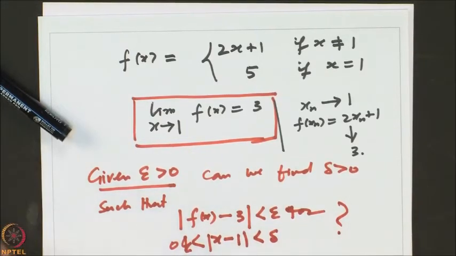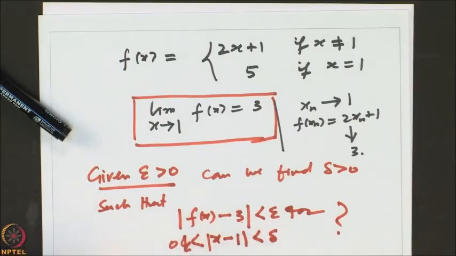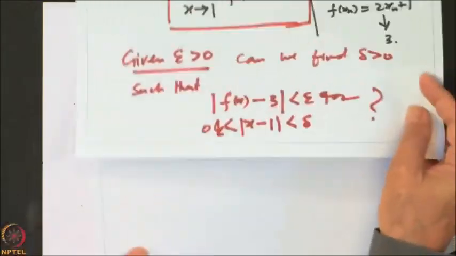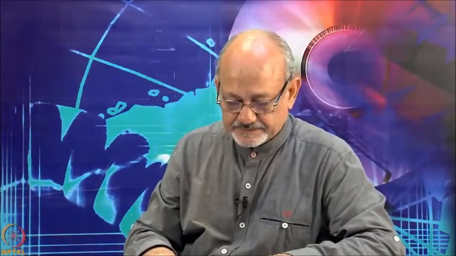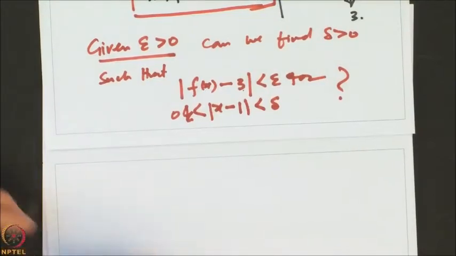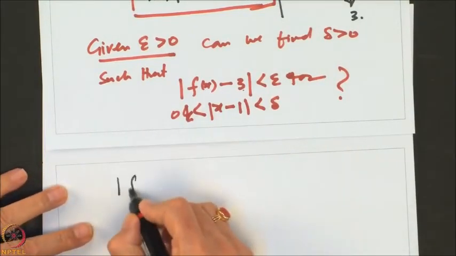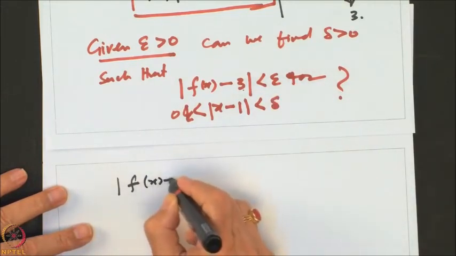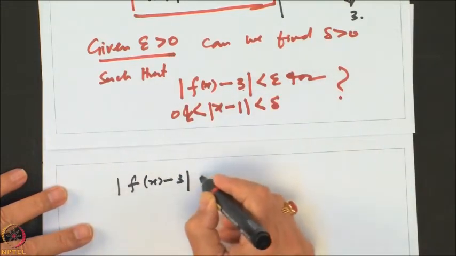So what we want is to make f of x minus 3 small. So let us start analyzing that quantity. What is f of x minus 3? The quantity which we want to make smaller than epsilon is f of x minus 3, right.